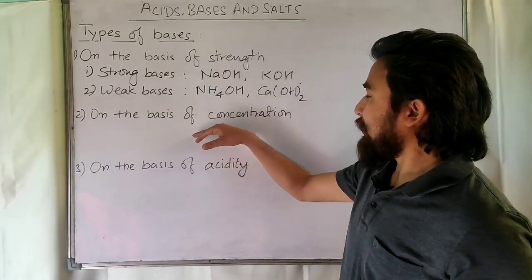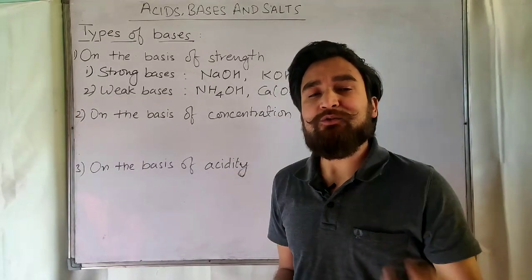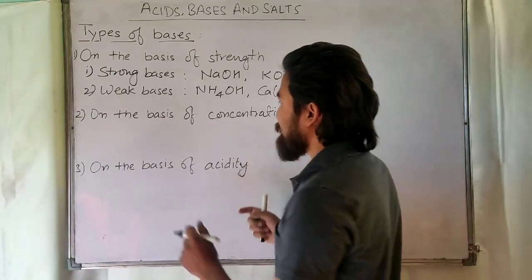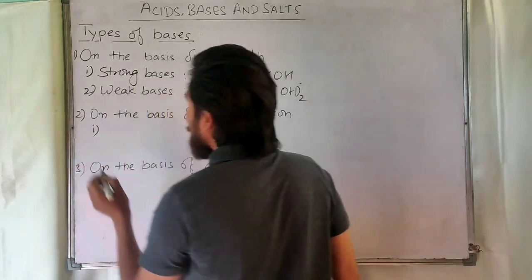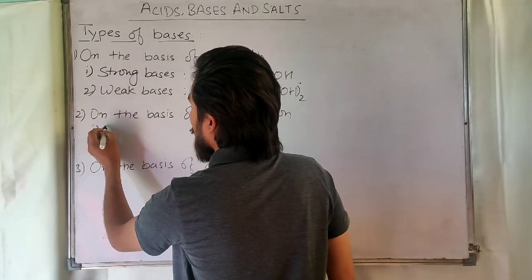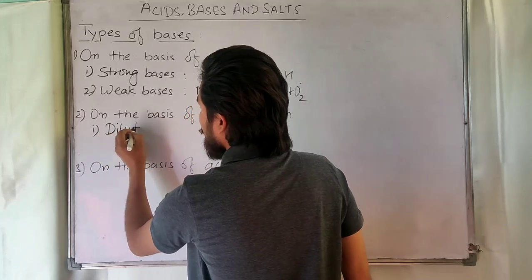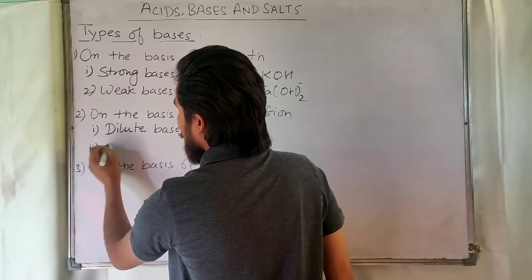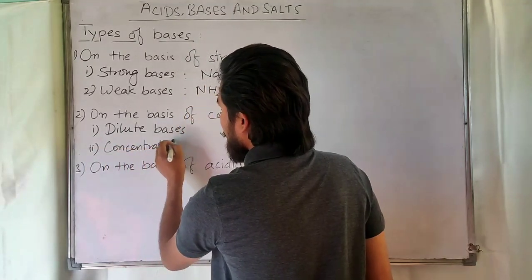Now on the basis of concentration. Concentration means how much quantity of base is there in the solution. On this basis the first one is dilute bases and the second one is concentrated bases.